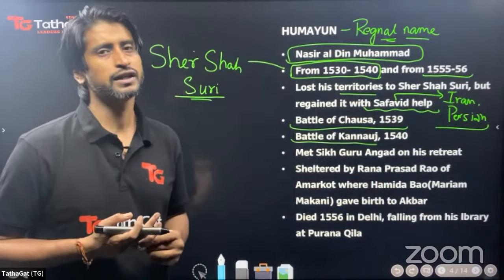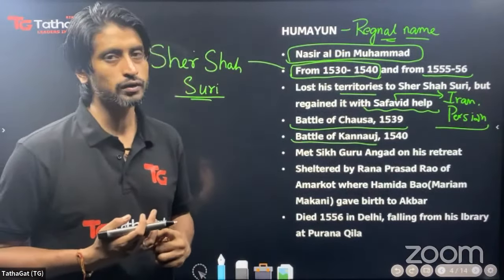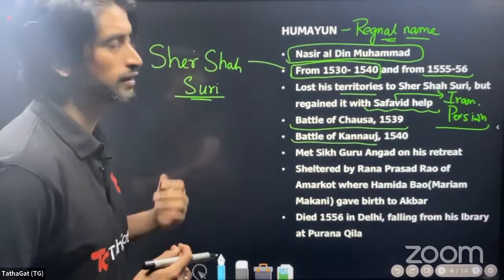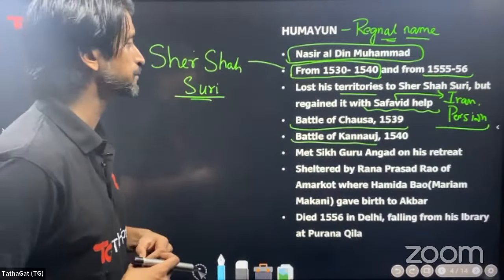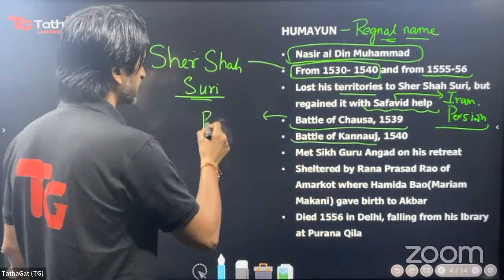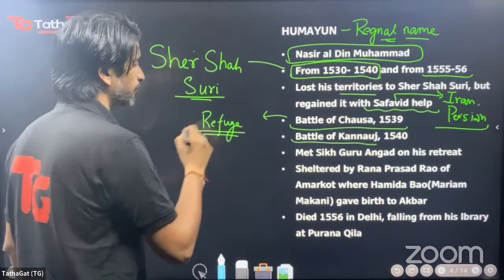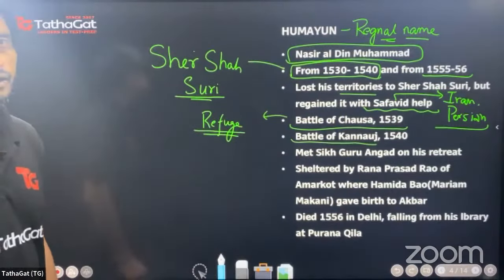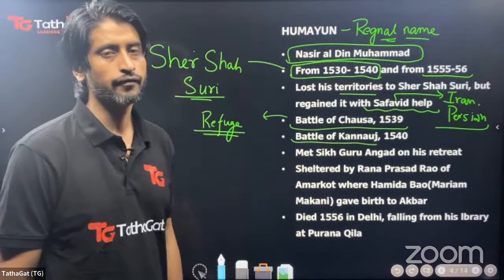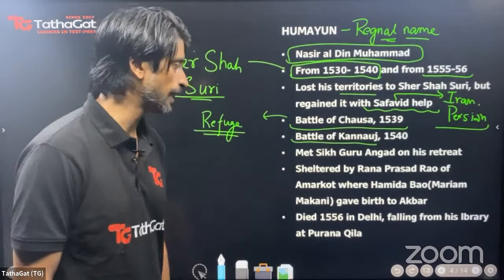And so it was a matter of saving face for both the parties. But eventually, Sher Shah Suri, with some treachery, with some underhand moves, was able to dispel Humayun from India. And it was during this refuge, we can call it refugee status, that Humayun sought refuge with some of the Rajputs, and it was in this environment that Akbar was born, and that shaped a lot of his life.